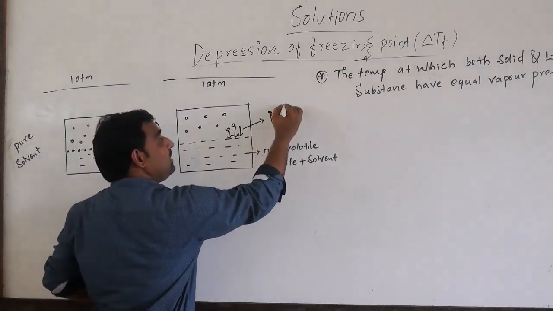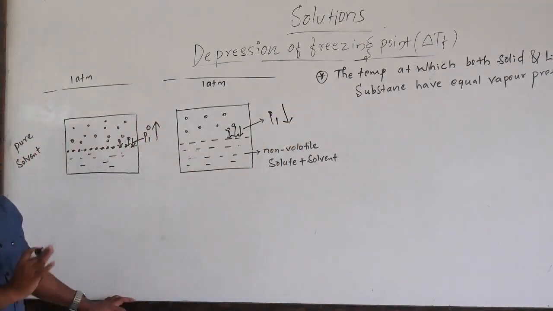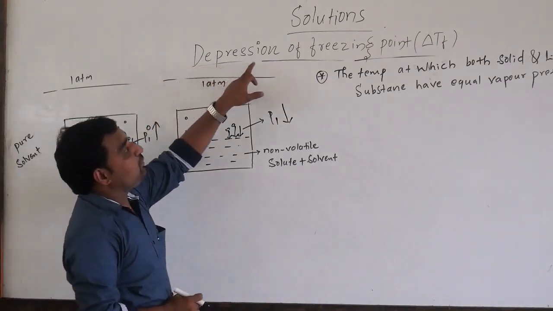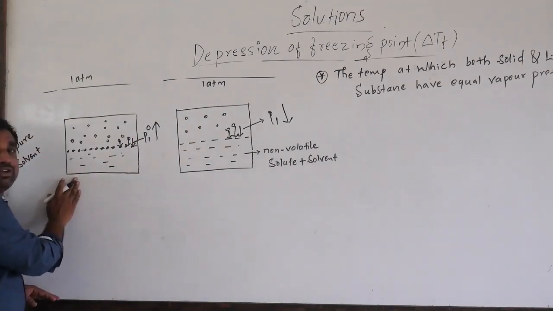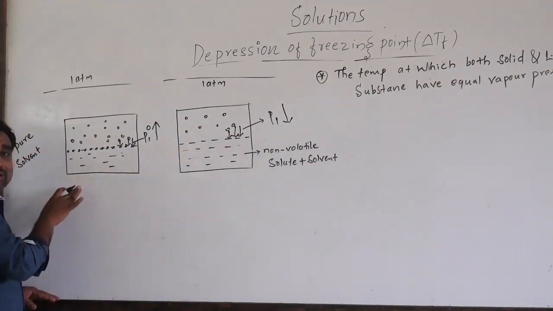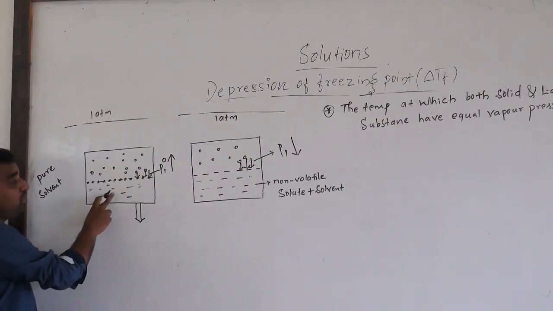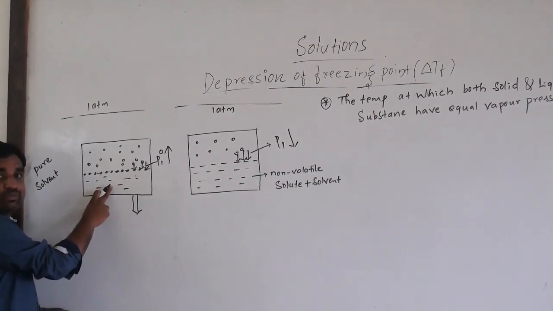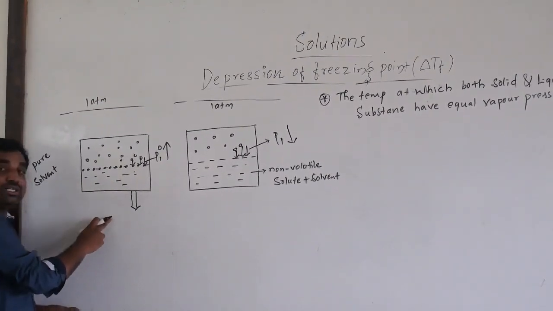So P1 is less than P1 naught, as we already know that. Now the point is depression of freezing point. It means if you want to freeze this liquid, we have to decrease the temperature, because this pure solvent is in the liquid state. If we want to freeze this solvent, we have to decrease the temperature.